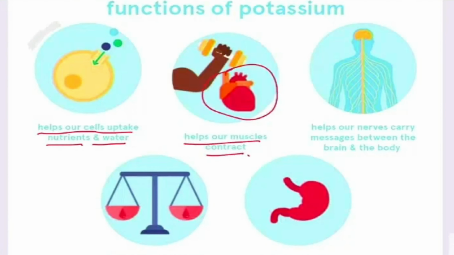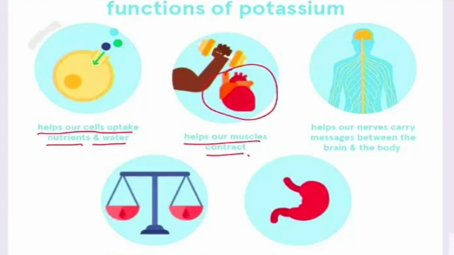So it is also required for the transmission of electrical signals from one organ to the brain. It balances our body's fluid and regulates the blood pressure. It is required to maintain the fluid and electrolyte balance in the body and helps our body digest food. So these are all the functions of potassium in our body.